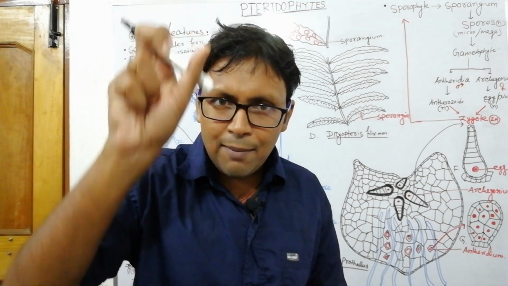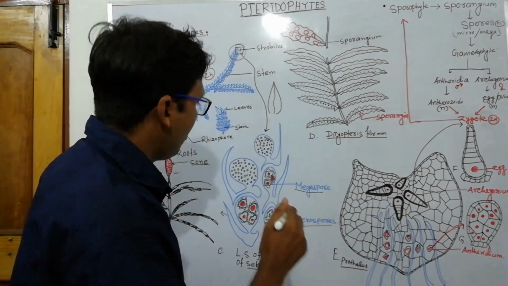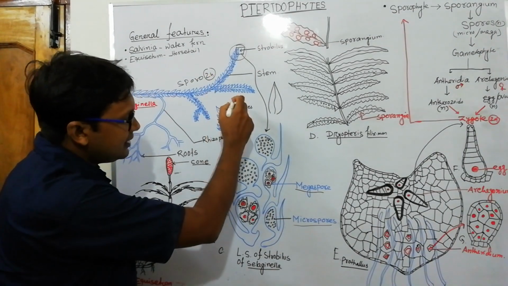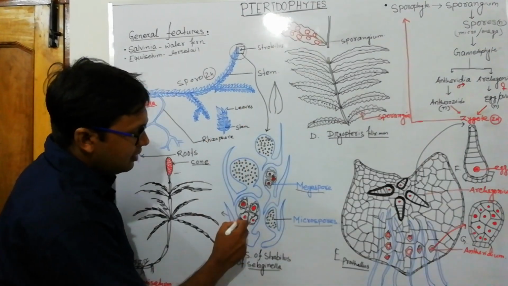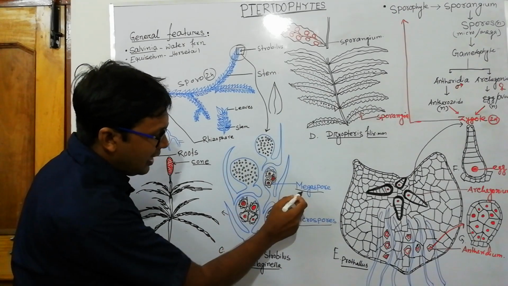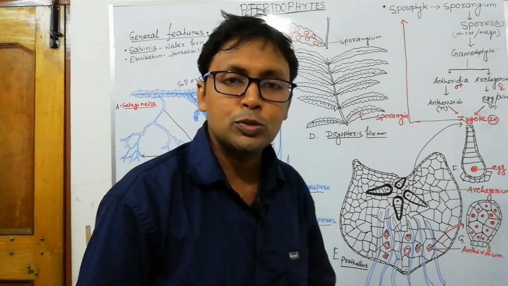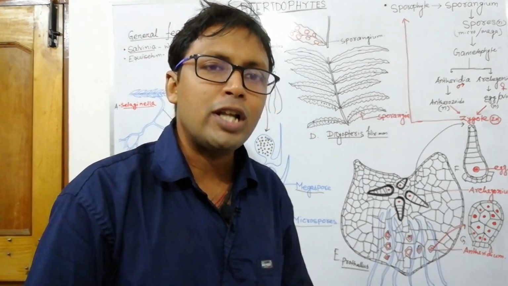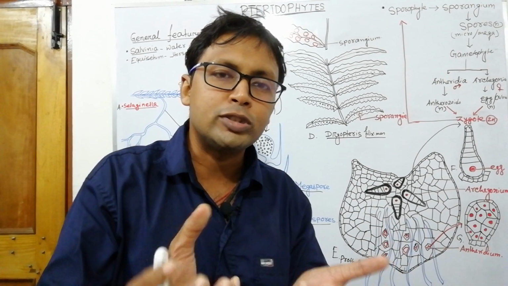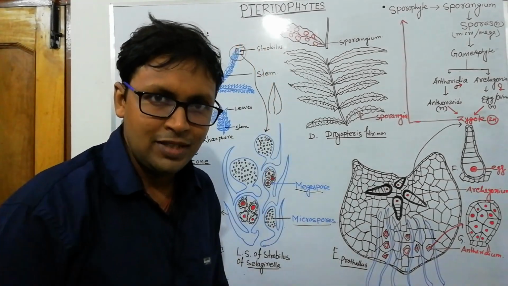When the same plant body bears two kinds of spores in its strobilus, as here in Selaginella, where the same cone or strobilus bears the megaspores as well as microspores, this is called heterosporous. Heterosporous means two different types of spores are produced in the same strobilus.